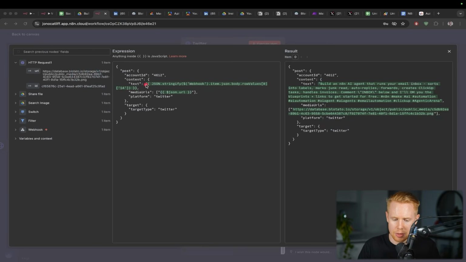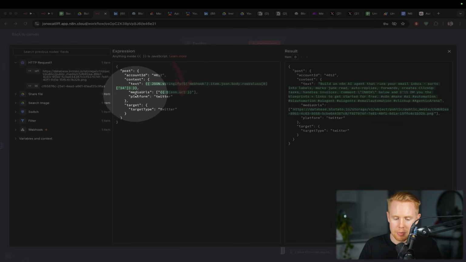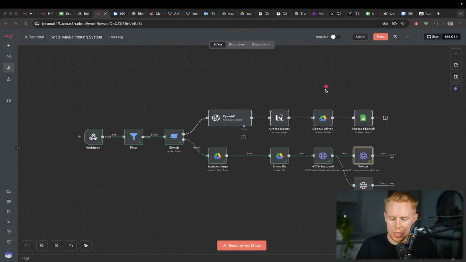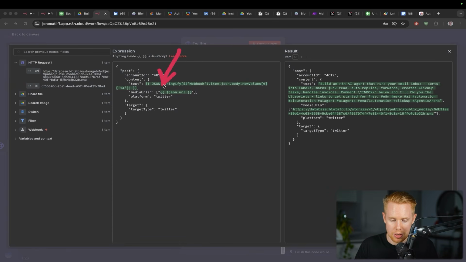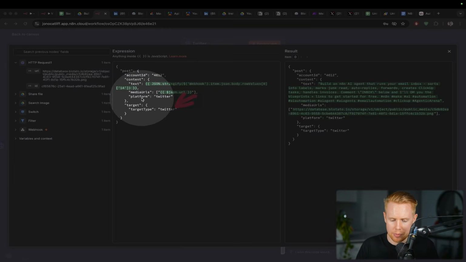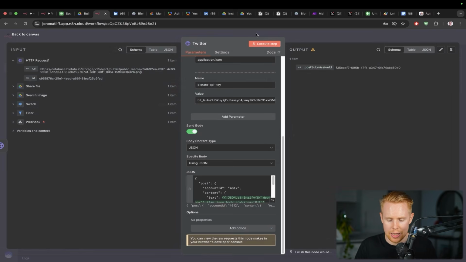You notice there's no quotation marks on either side because when you stringify it, and this is for advanced users, if you're a beginner, you don't have to really go into much detail here, but essentially JSON stringify will automatically place this into text. And so if you have quotes here, you're going to double quote it, which is not good. You do not want that. So you can just go ahead and remove that. Lastly, we're going to put in the media URL here, and that's going to be the image that we just uploaded in the previous node to Blotato over here. Lastly, all we need to do is specify that we're posting it to Twitter with the target type and platform, just Twitter in both boxes, and then it's going to be published.